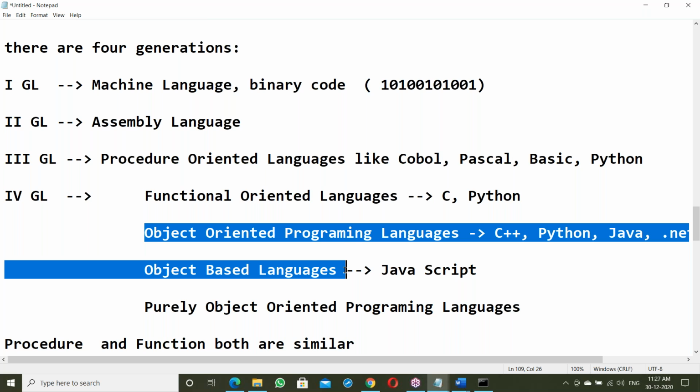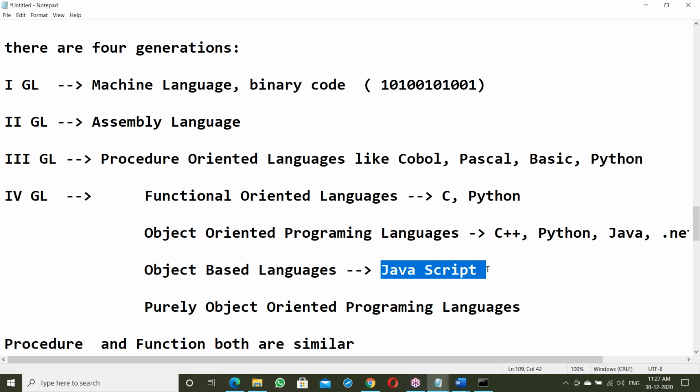In JavaScript, we can define classes. We can create objects, but there is no inheritance concept. Inheritance is nothing but code reusability. We don't have such concepts in JavaScript. We can define classes, we can create objects, but there is no inheritance concept. Except that, everything is the same as object-oriented. Okay, right?